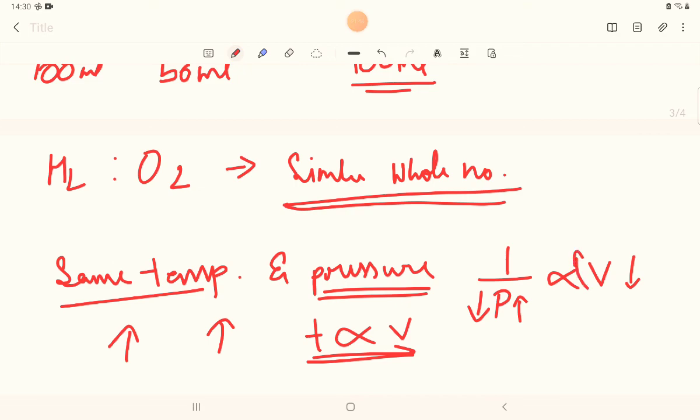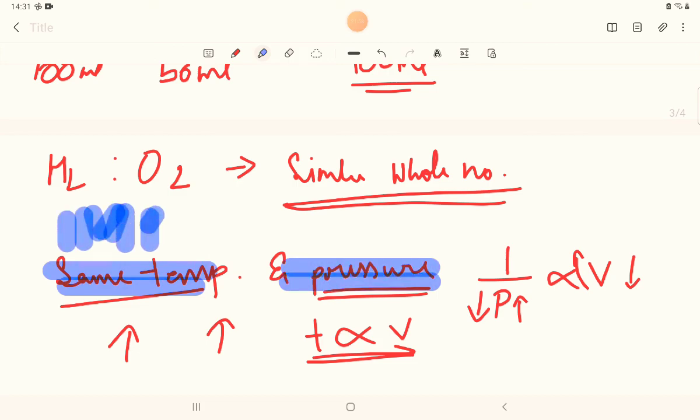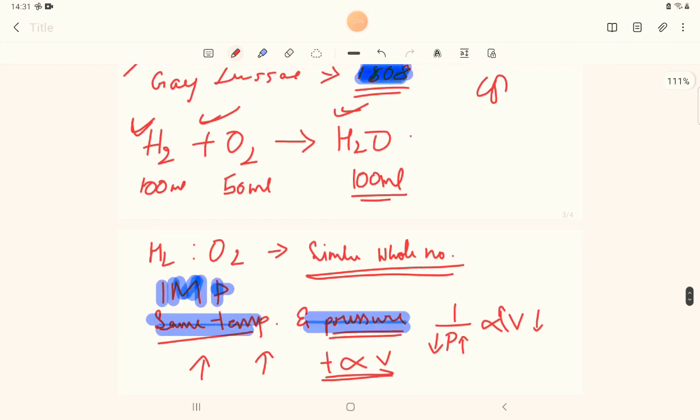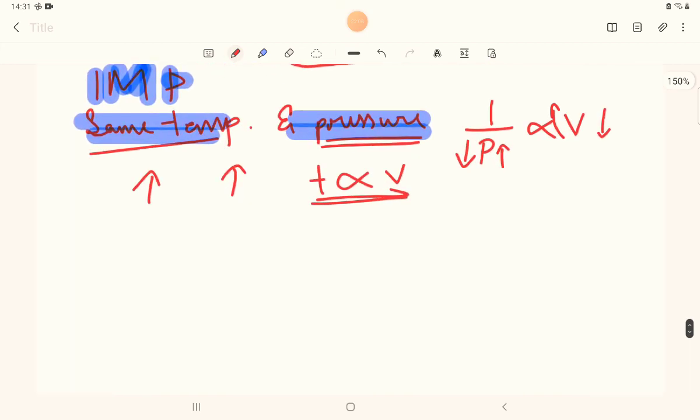Okay, hope you understood. So this last sentence, the same temperature and the pressure, is important. Okay, I'll write it down.